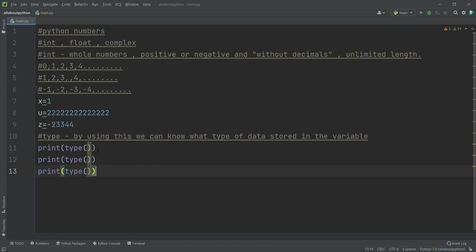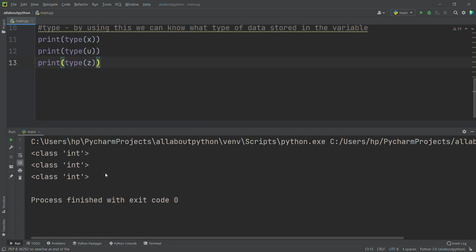I will put the variable names inside, x, u and z, and run this. See, it's saying integer, integer, integer. So we are discussing integers.